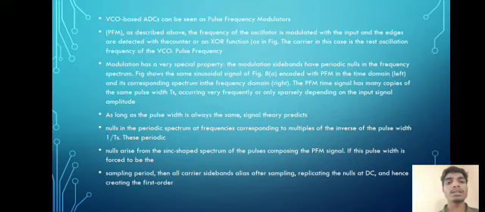These periodic nulls arise from the sinc shaped spectrum of the pulses composing the PFM signal. If this pulse width is forced to be the sampling period, then all carrier sidebands arise after sampling, replacing the nulls at the DC and hence creating the first order noise shaping.